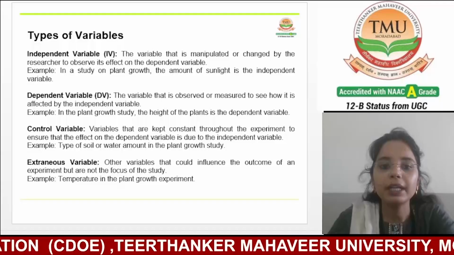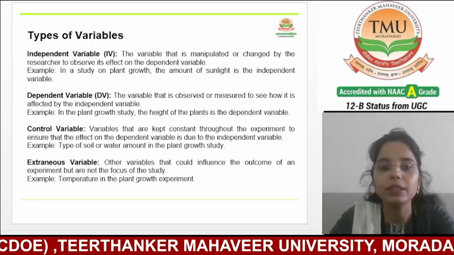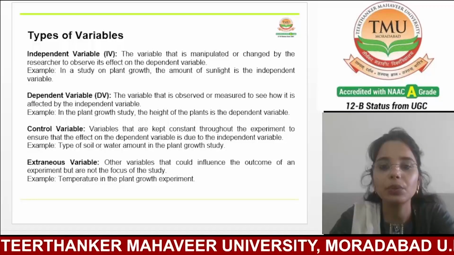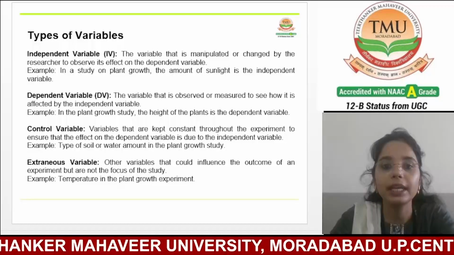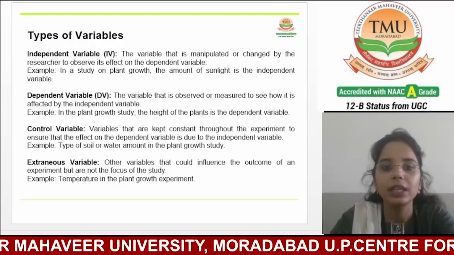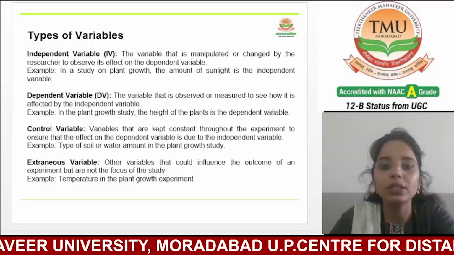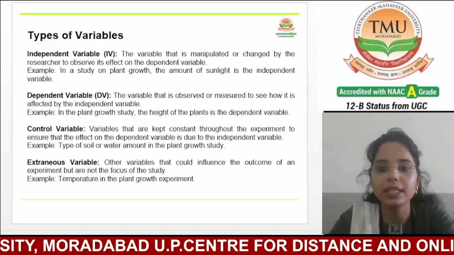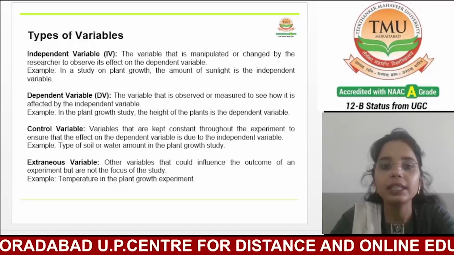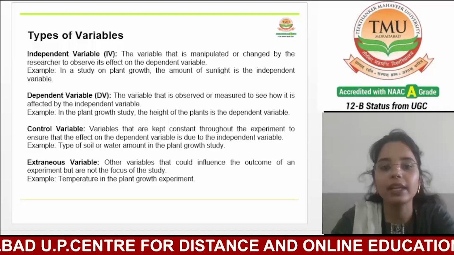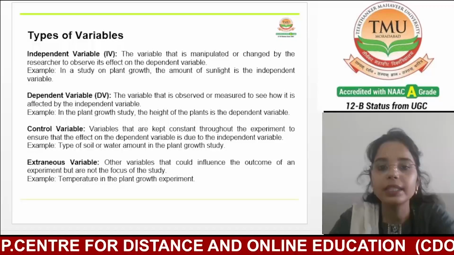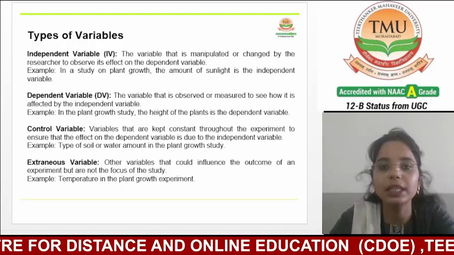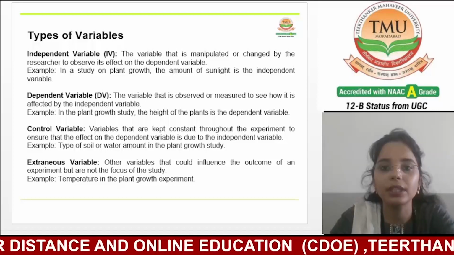The independent variable is the variable that the researcher controls or manipulates in an experiment. It is the presumed cause in the cause and effect relationship being studied. By changing the independent variable, researchers observe how these changes affect other variables.